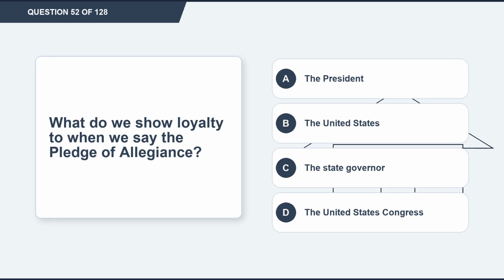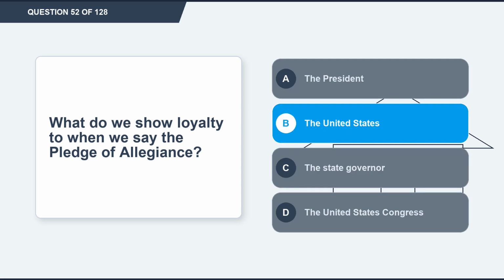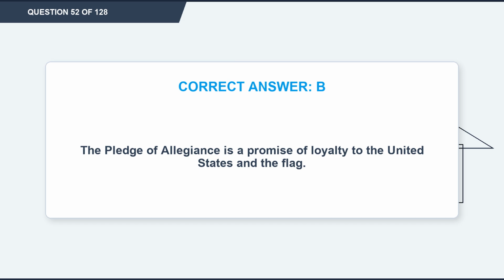Question 52. What do we show loyalty to when we say the Pledge of Allegiance? Option A, the President. Option B, the United States. Option C, the state governor. Option D, the United States Congress. The correct answer is option B, the United States. Explanation. The Pledge of Allegiance is a promise of loyalty to the United States and the flag.